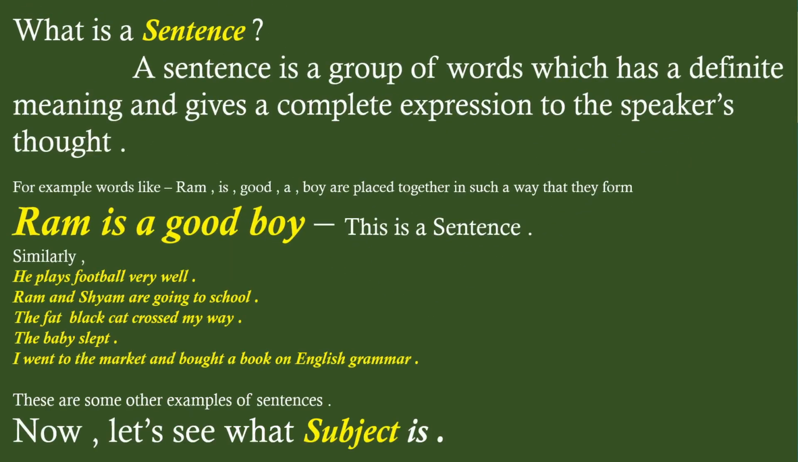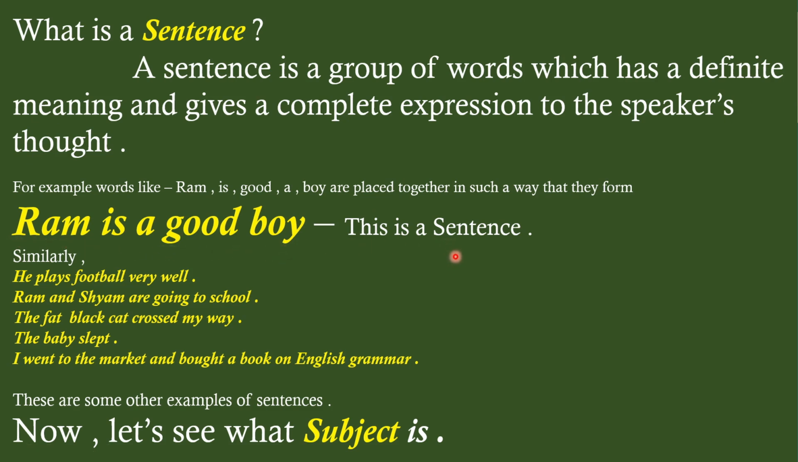Let's see what is a sentence. A sentence is a group of words which has a definite meaning and gives a complete expression to the speaker's thought. For example, words like Ram, which is a noun, is, a be verb, a, an article, good, an adjective, and boy, a noun, are placed together in such a way that they form Ram is a good boy. So Ram is a good boy.